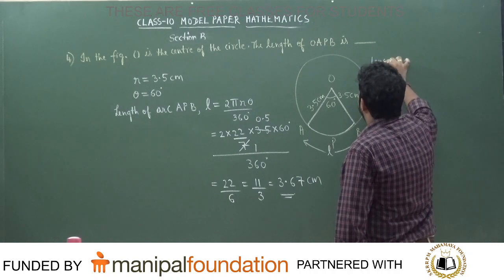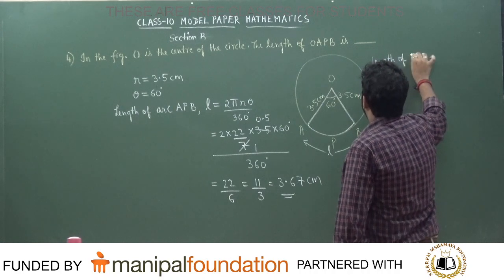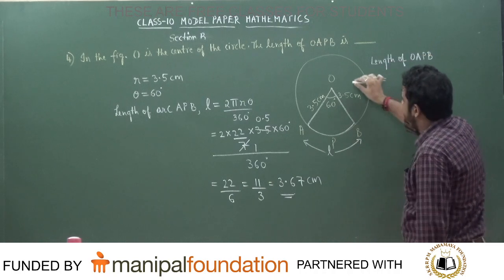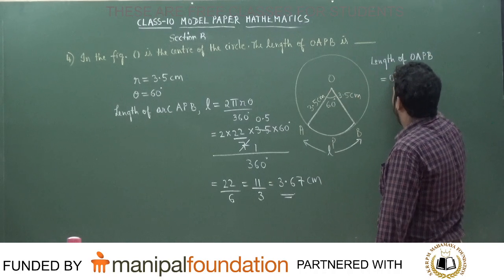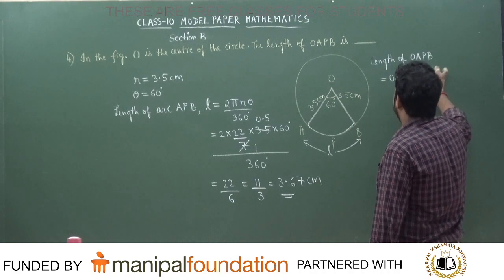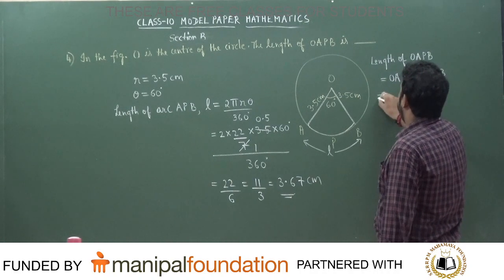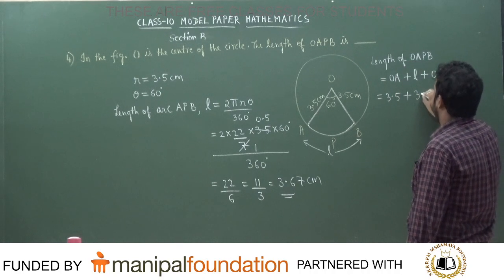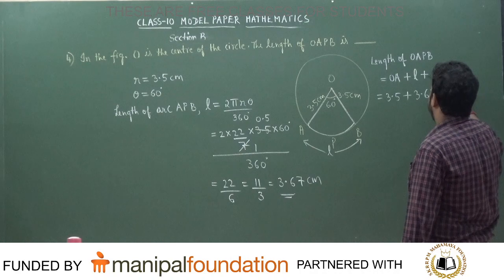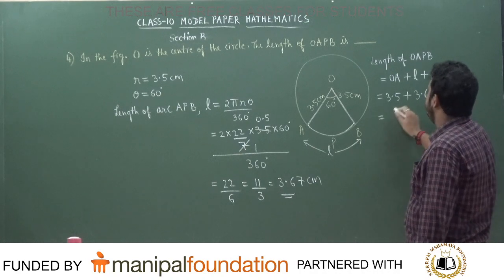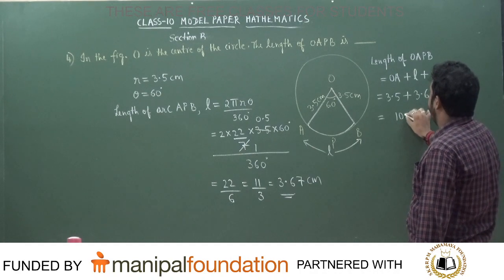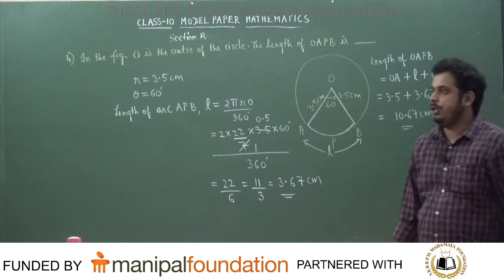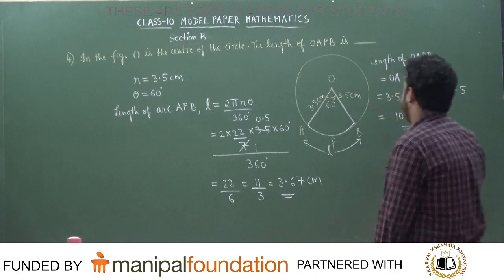So now the question is asking you to calculate the length of OAPB. So what will be the length of OAPB? Length, basically, means the question is asking for perimeter. So you have to add OA plus L plus OB. So tell me, what is the answer that we get? 3.5 plus 3.67 plus 3.5. 3.5 plus 3.5 is 7, so the answer is 10.67 centimeter. Very important question.